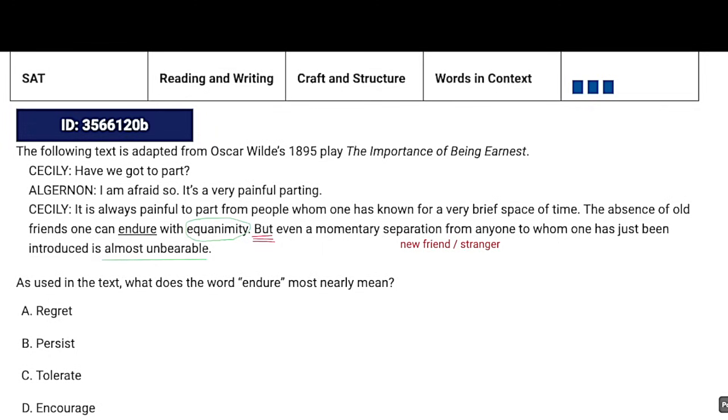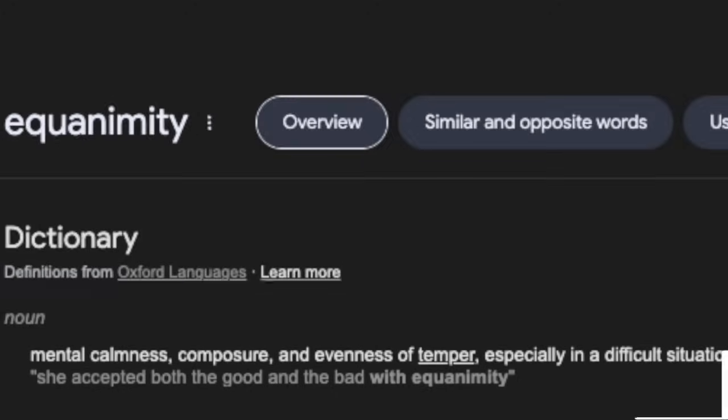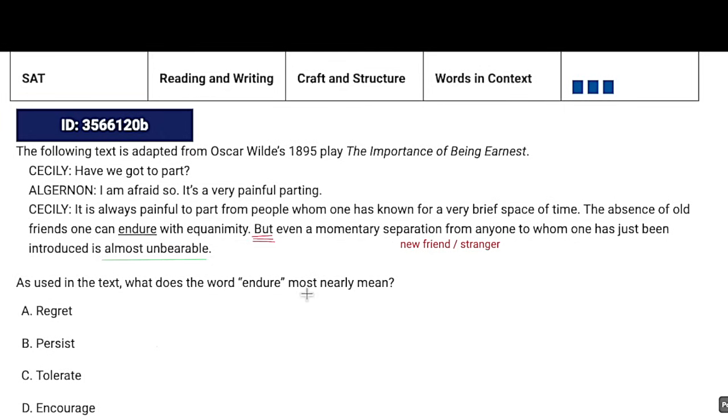And if we look at the definition, sure enough, it means mental calmness, composure, evenness of temper. But again, we don't have to know this word. We just need to look for the context. So what word would we stick in here? The absence of old friends, one can, I would say, get through with equanimity, can get through without any problems. So my anticipation is going to be get through this time.